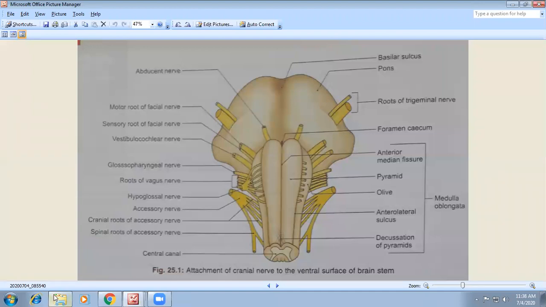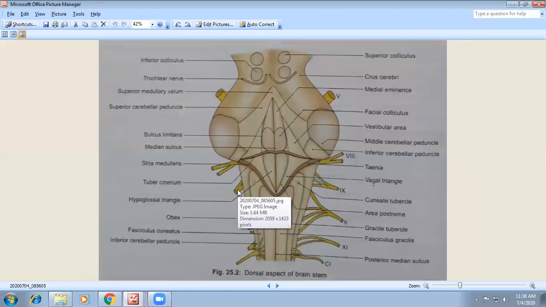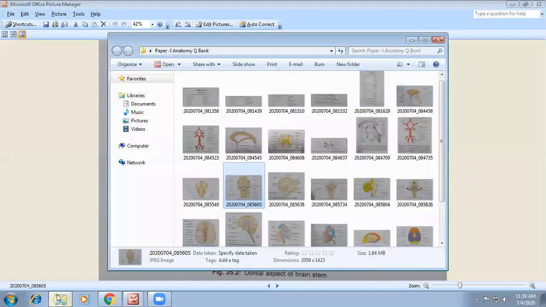Then next, in this diagram, this is all the same, the floor of the fourth ventricle. Almost all you have to know about the floor of the fourth ventricle, and I have explained the important structures you are going to see.